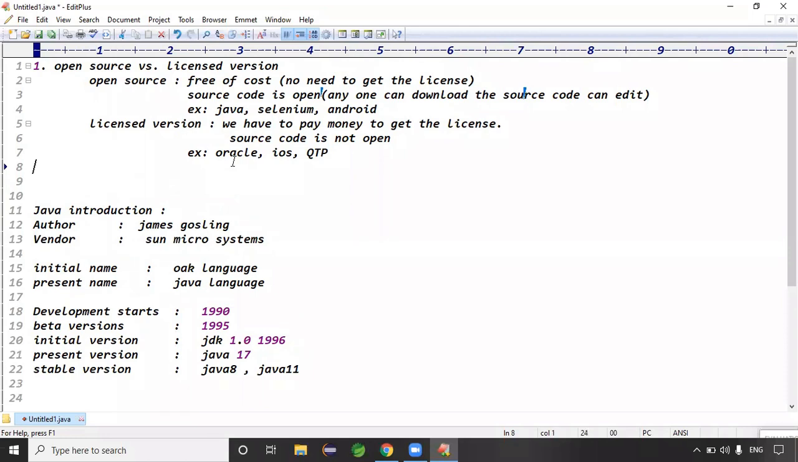Finally, we decided: Java is what type of language? Java is open source, right? That's it, guys. Guys, are you clear? Java is what type of language? Open source, right?